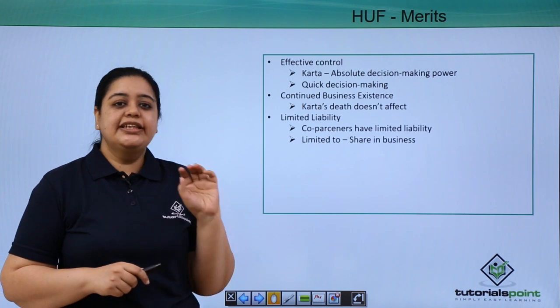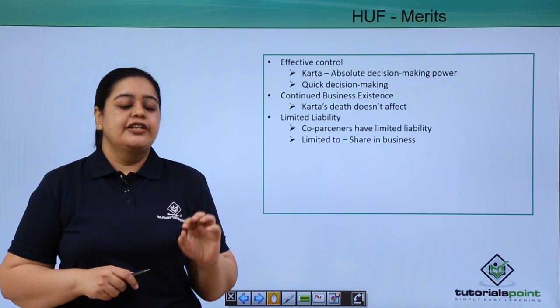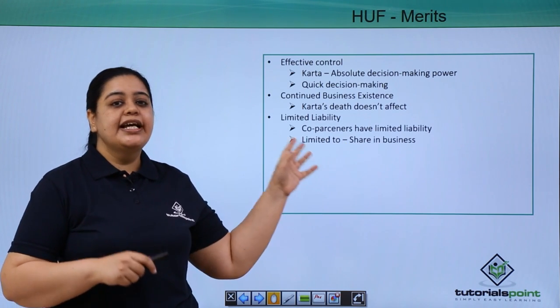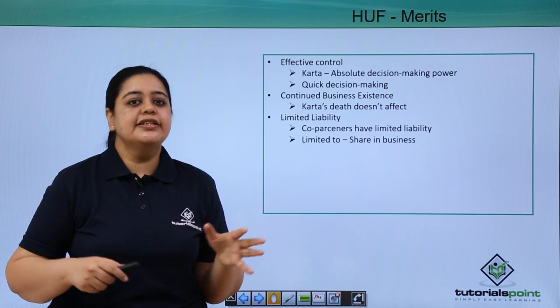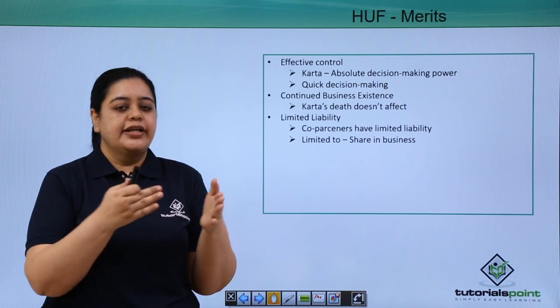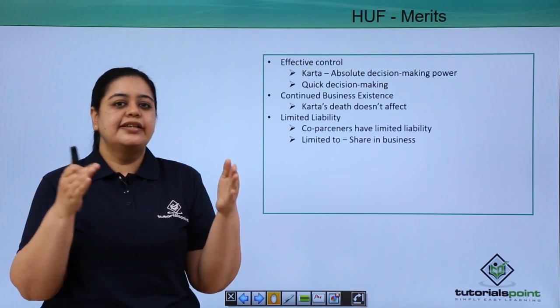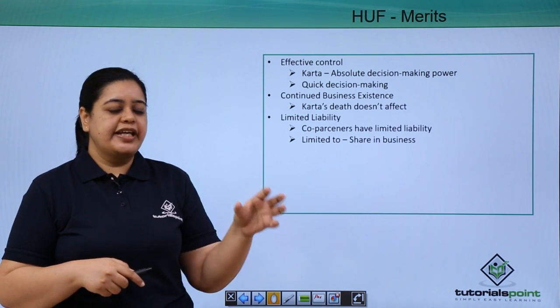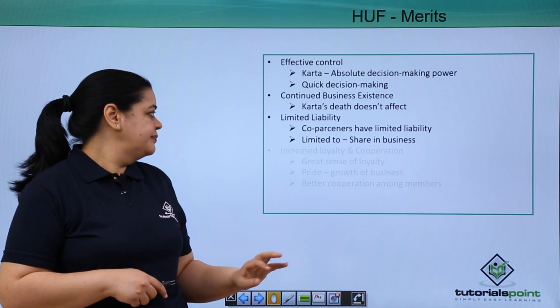Now, the liability of co-partners is limited. That is a merit, because the members have limited liability, limited to their share in the business. So if something happens and the business goes insolvent, their personal belongings don't get affected. They don't have to contribute from their personal income or personal assets.